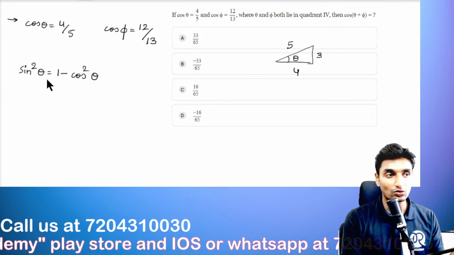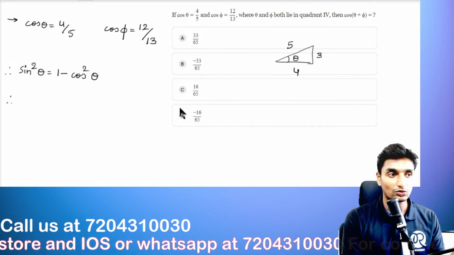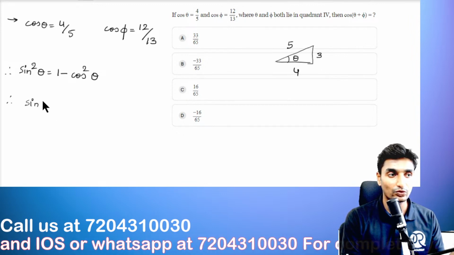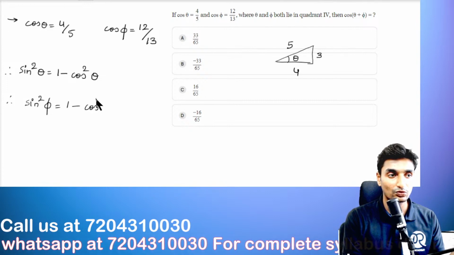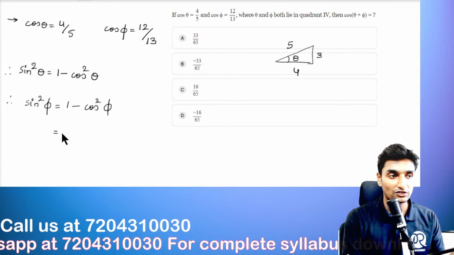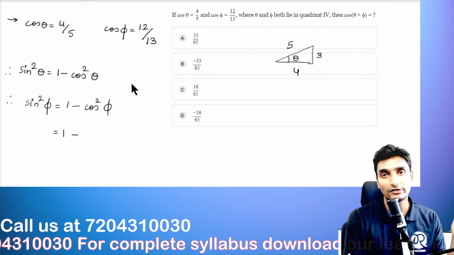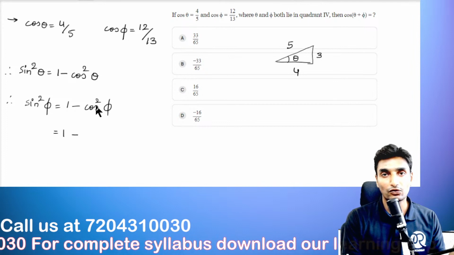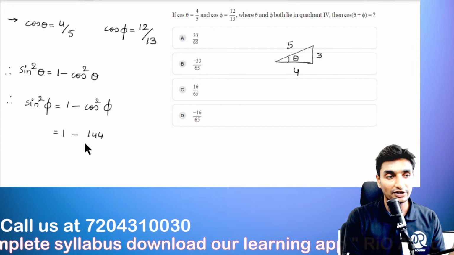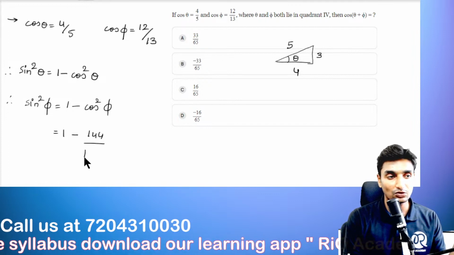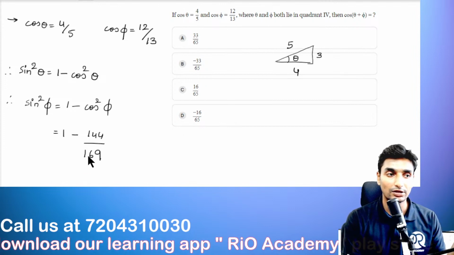So I am going to apply this formula for the cos phi format, because we already know these are Pythagorean triplets. So sine square of phi is equal to 1 minus cos square of phi, which is equal to 1 minus, it has been mentioned here, guys, 12 divided by 13, in square format. So 12 square, which is 144, divided by 13 square, that is 169. Do remember the square values, guys, because it will be helpful.